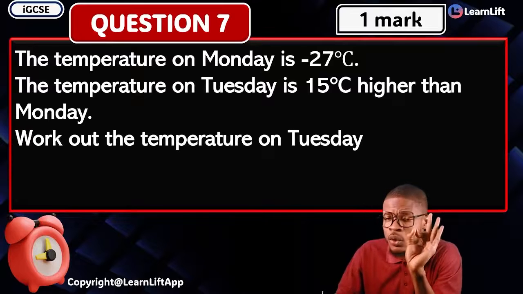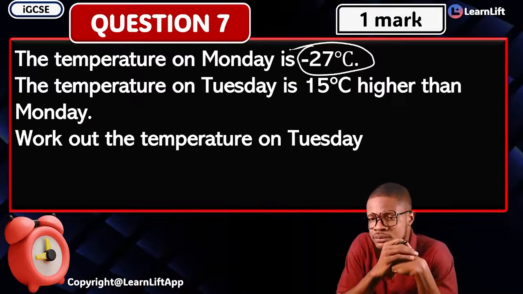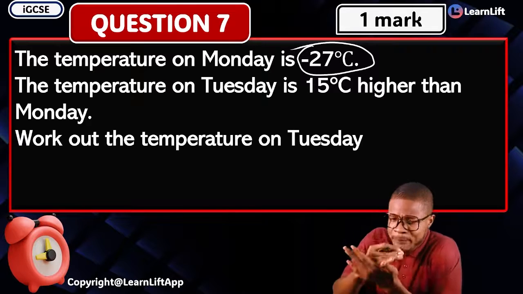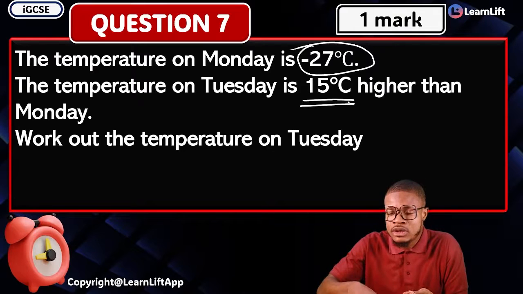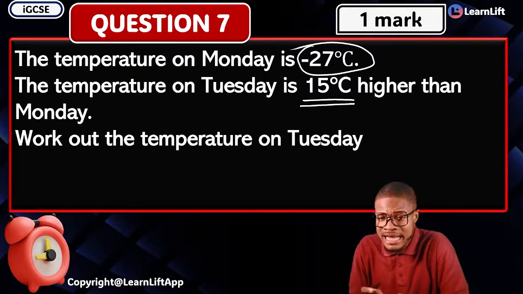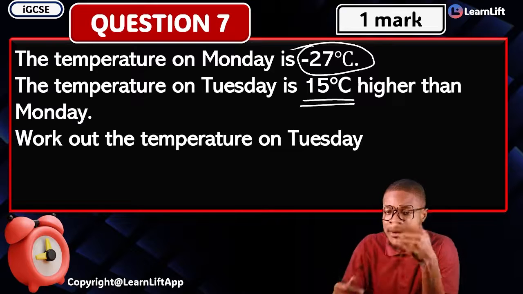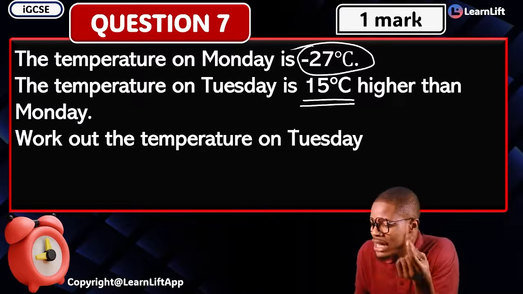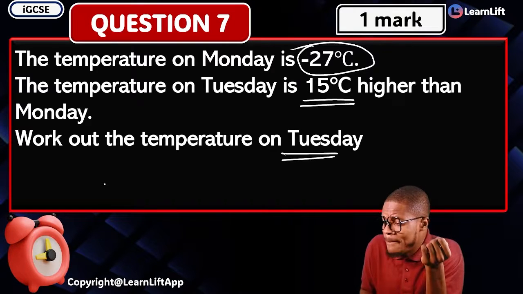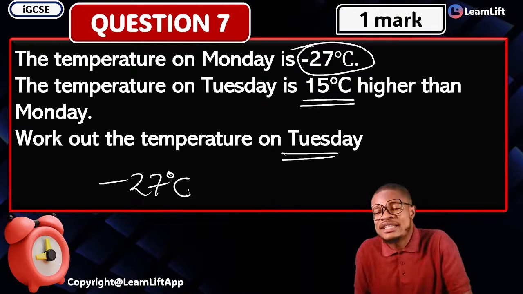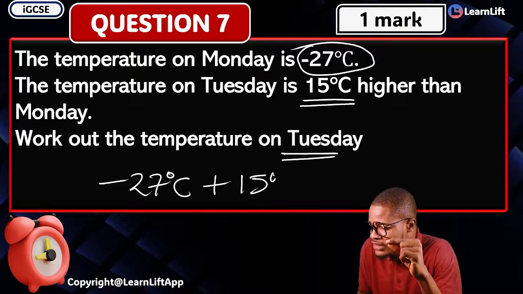The temperature on Monday is minus 27 degrees Celsius, right? The temperature on Tuesday is what? 15 degrees Celsius higher than Monday. So Monday is minus 27, right? Tuesday was now 15 degrees Celsius higher than what? Monday. The question says, work out the temperature on Tuesday. Very simple. Monday temperature is what? Minus 27 degrees Celsius. Then Tuesday is 15 degrees Celsius higher. So just add 15 degrees Celsius to it.